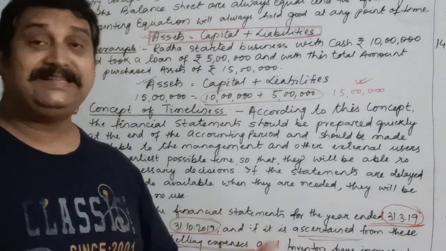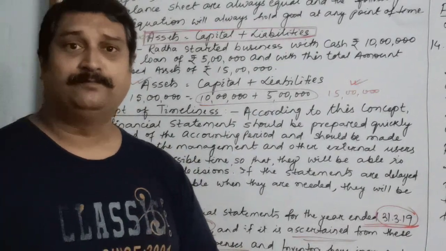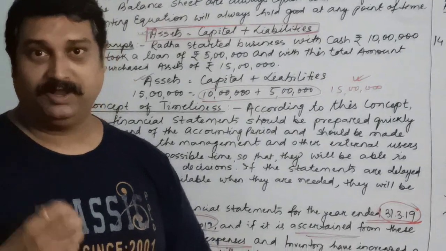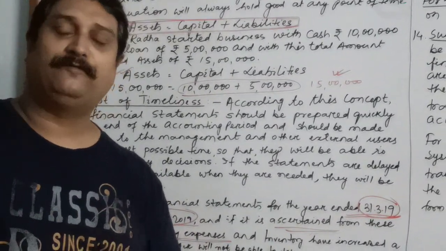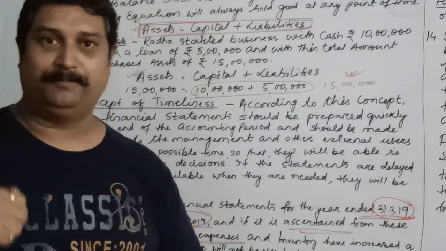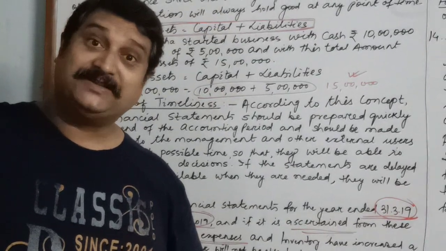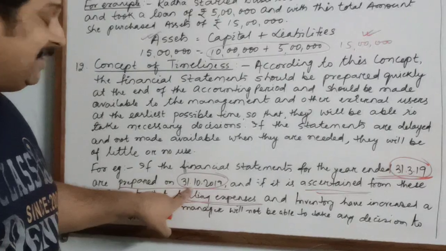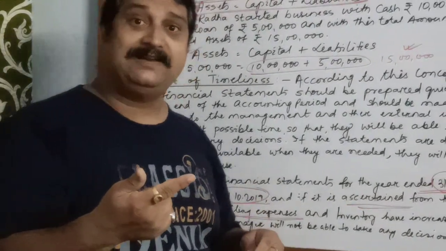Or you may get a result that there is too much money blocked in inventory, in the stock. The stock could not be sold yet. There are already too many goods piled up. You could not sell them. But that was the condition 6 months ago, on 31st March itself, whereas you came to know this on 31st October. So you will not be able to take the necessary steps.